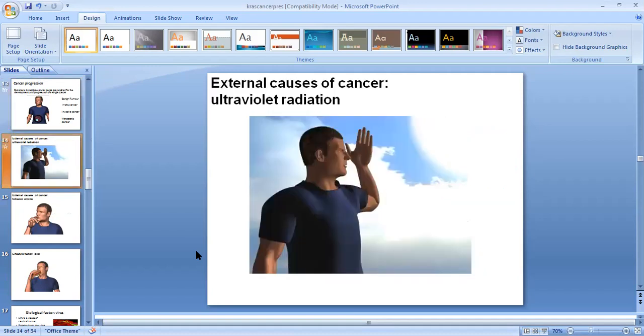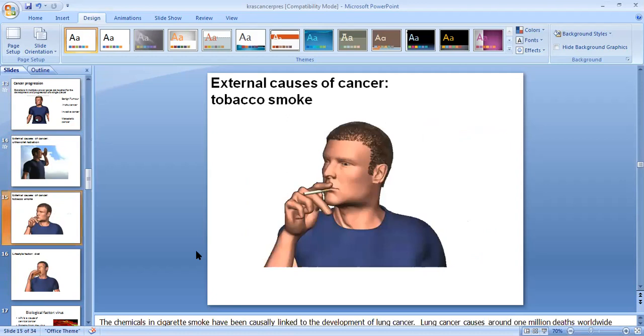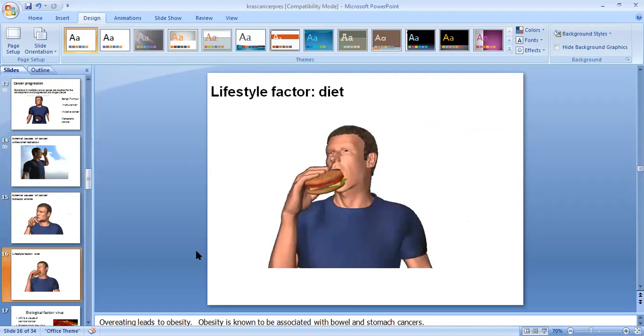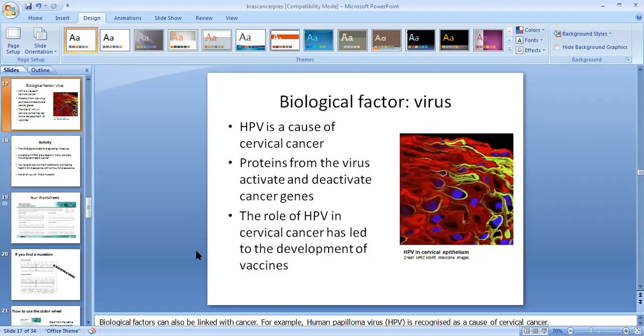External causes of cancer include ultraviolet radiation, tobacco smoke, and lifestyle factors such as diet. Biological factors are also responsible, like viruses. HPV causes cervical cancer, and proteins from the virus activate and deactivate cancer genes.